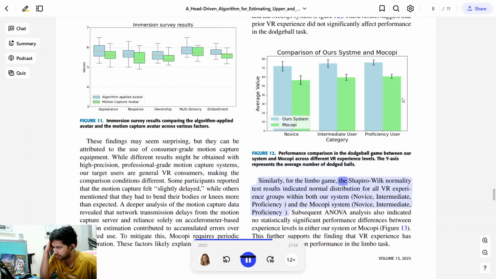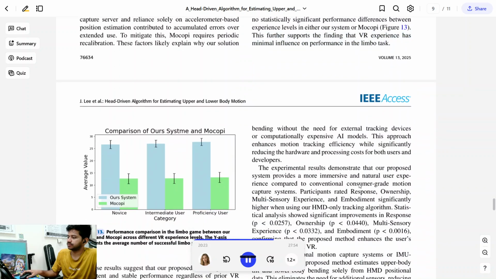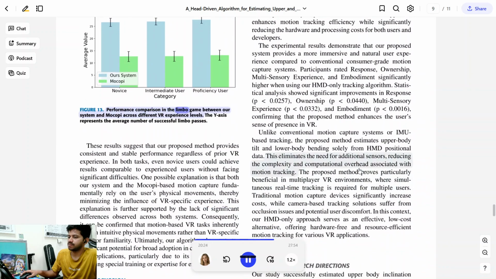Similarly, for the limbo game, the Shapiro-Wilk normality test results indicated normal distribution for all VR experience groups within both our system and the Mocopi system. Subsequent ANOVA analysis also indicated no statistically significant performance differences between experience levels in either our system or Mocopi. This further supports the finding that VR experience has minimal influence on performance in the limbo task. Figure 13. Performance comparison in the limbo game between our system and Mocopi across different VR experience levels. The y-axis represents the average number of successful limbo passes.